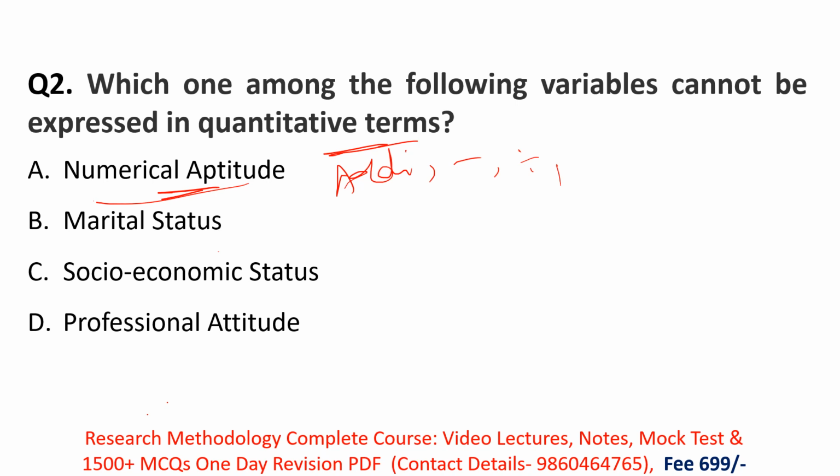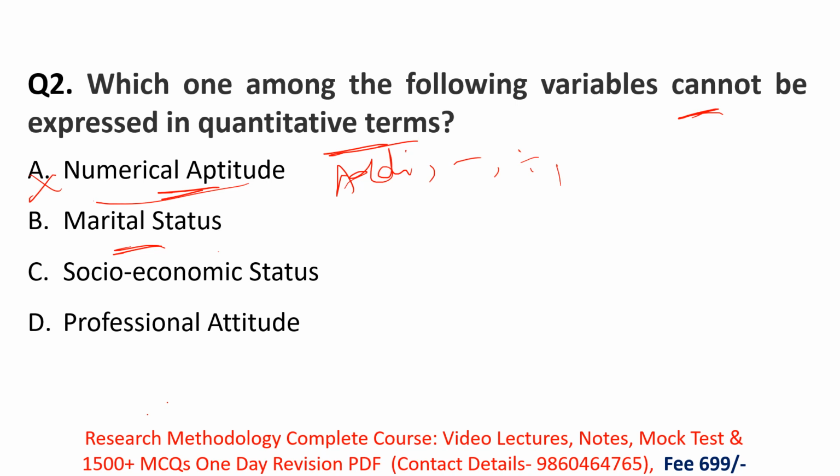So in all the terms, what you are doing, you are playing with numbers. You are adding some numbers, you are dividing some numbers, you are subtracting this number. So you are doing something with the numbers and with the quantities. So here, numerical aptitude expresses the quantitative terms. So here option A is incorrect, but we have to find what cannot be. Okay, so here option B is marital status.